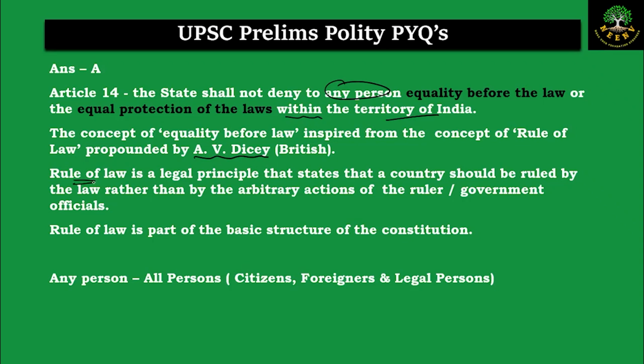What does rule of law say? Rule of law means that the state has to be governed according to the laws and provisions which are there and not according to the whims and fancies of the people who are ruling. Earlier it used to be the kings, now it is the government. The state and the country should not be run according to the arbitrary actions of the ruler or the government, not according to the whims and fancies of the person who is ruling, but according to the law. That is what rule of law means.